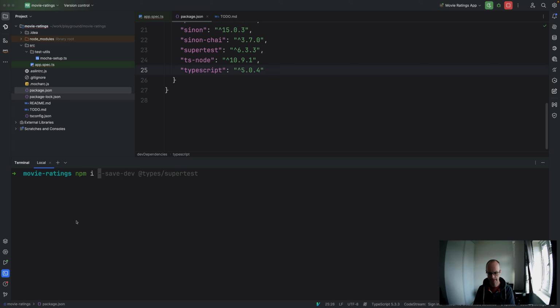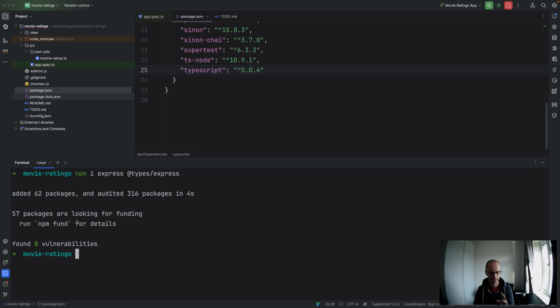So no, that's not going to be a dev requirement. Do we need types for Express? Let's try it. Can't remember now whether Express brings its own types or not. Nope, that all looks good. Okay, so that dependency should go up into the dev dependencies.